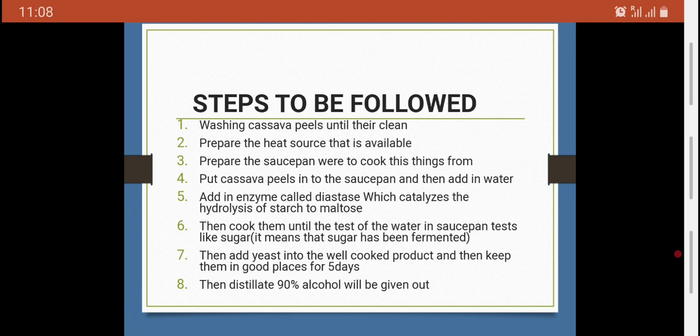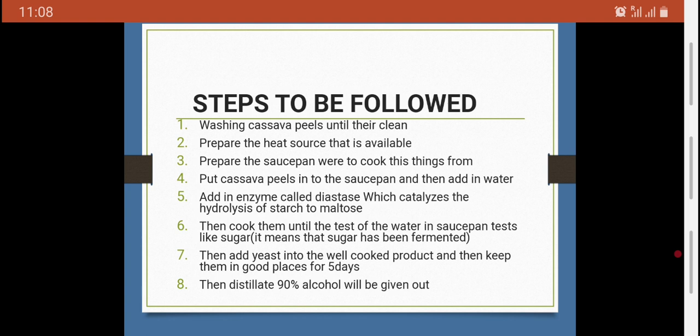But if you don't have it, no need. It's just for speeding up, for catalyzing. I know the scientists, the chemists, know that thing. If you don't have it, then leave it. It will be slower, but the result will still be the same. But for the one who has this enzyme, it will be speedy. Diastase catalyzes the hydrolysis of starch to maltose.